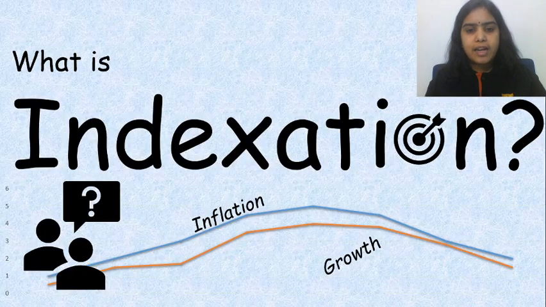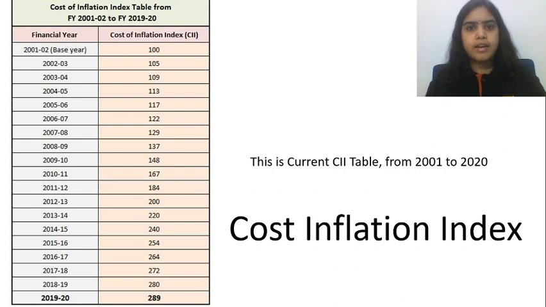If we just look at this chart, this is the chart given by the central government, and this is a chart of the cost inflation index for the last 20 years. Till 2016-17 the base year was 1981, but in 16-17 the base changed from 1981 to 2001. So from 2001 they have considered 100 as a base, and according to inflation this index has been updated. In 2001-2002 the base was at 100, and in 2019-20 it is at 289.